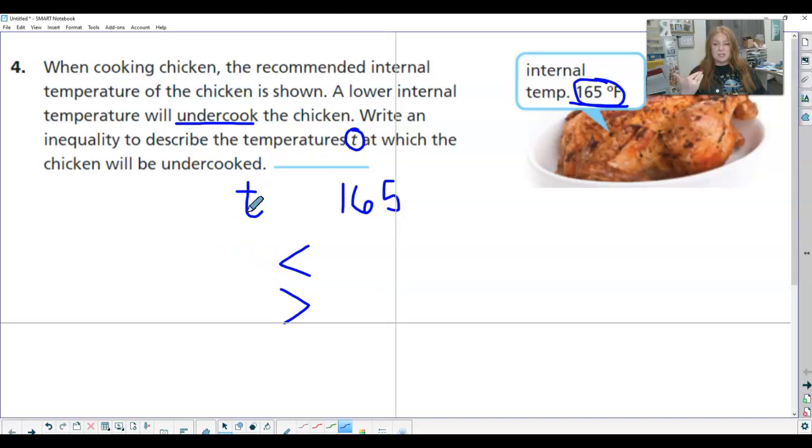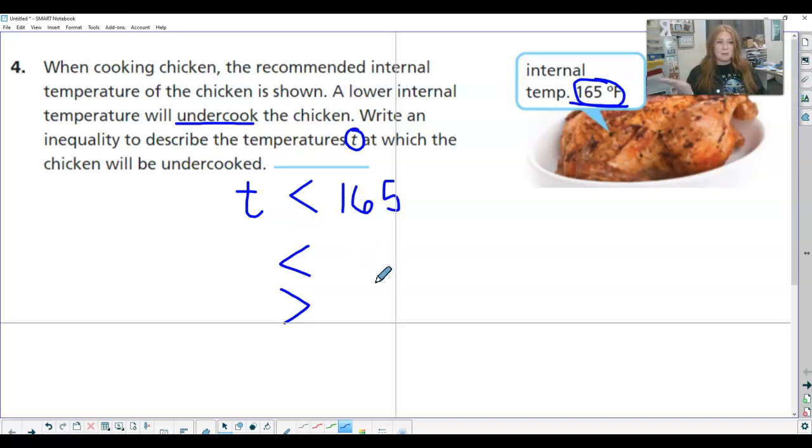These temperatures are undercooked. So anything less than 165 is undercooked. And if it's 165, it's cooked, so it's not equal to it.